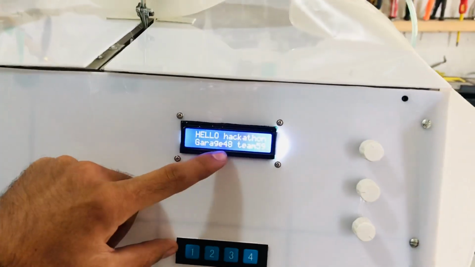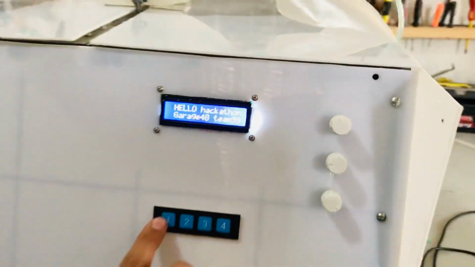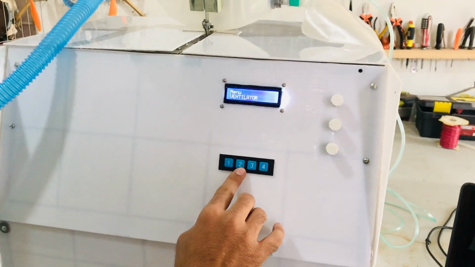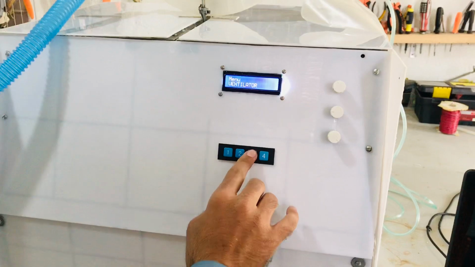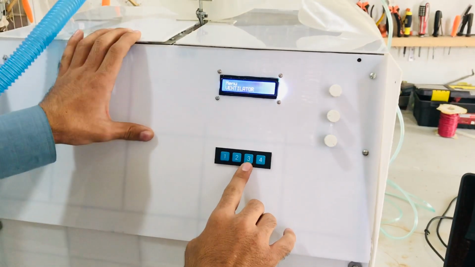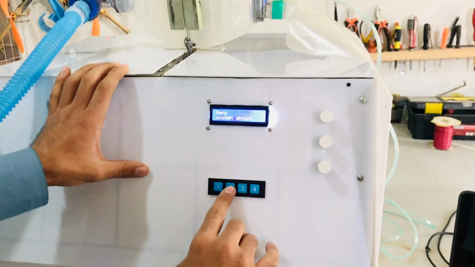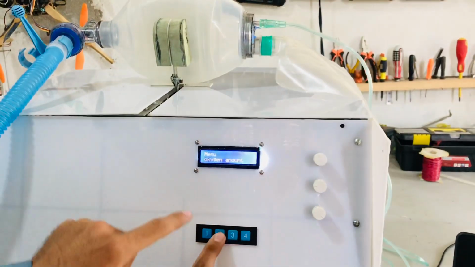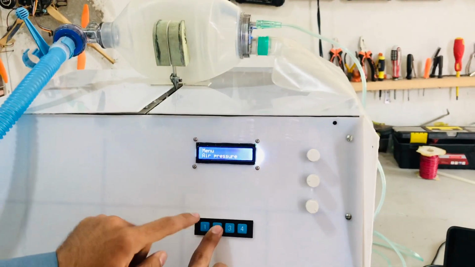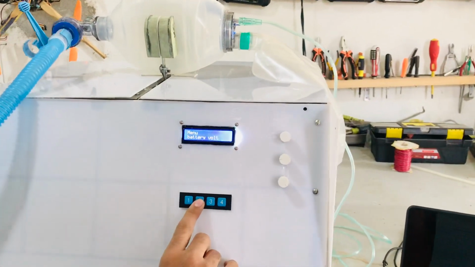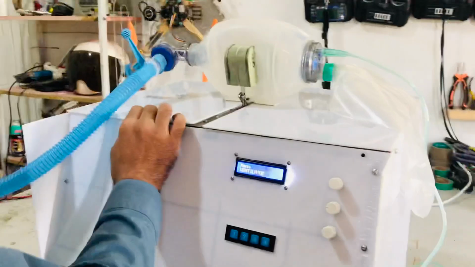Hello Hackathon Garage 48, team number 59. We have 4 buttons in here. The first button means okay, the second button means next, the third button is for emergency cases, we only use that one without giving any command. Number 4 means back. So in here we have the menu: oxygen amount we can adjust from here, air pressure we can adjust from here, LCD light we can adjust from here, and battery volt we can adjust as well. So let's start.